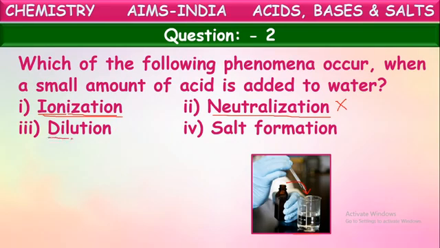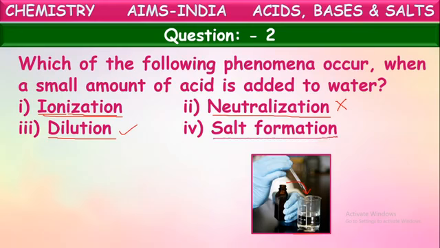Dilution. What is meant by dilution? Yes, the addition of water to an acid or base is called dilution. If there is only acid, that is called concentrated acid. To that acid, if water is added in a large quantity, then that is called diluted acid or dilute acid. So dilution means addition of water. The same we are doing here now. We are taking a few drops of acid and mixing that with a large quantity of water. So what happened? That acid is diluted. So this is also happening now.